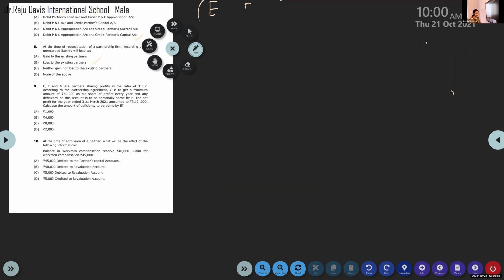Hana, give me the answer. Option C. Very good. Option C. 5,000 debited to revaluation account. So actually only 40,000 is available in the reserve, but there is a claim for 45,000.